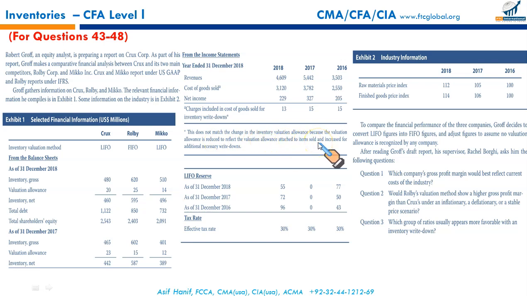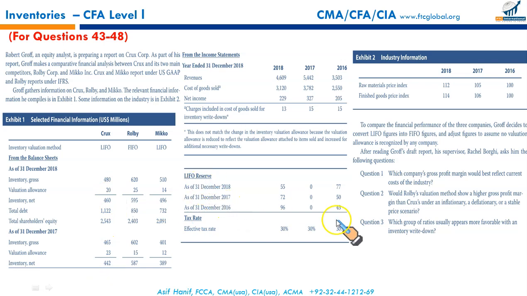Just like when we sell a fixed asset, it is removed from the balance sheet and its related accumulated depreciation. Similarly, when an item is removed from inventory because it is sold, the valuation allowance attached to that item is removed as well. And valuation allowance is increased for additional necessary write-downs on the unit. So that's the reason this 13 will not match with the difference between valuation allowance last year and current year.